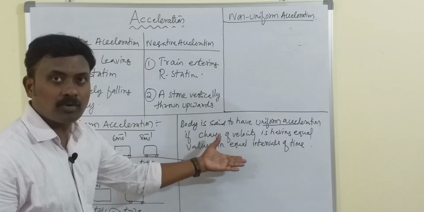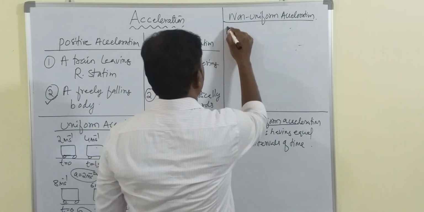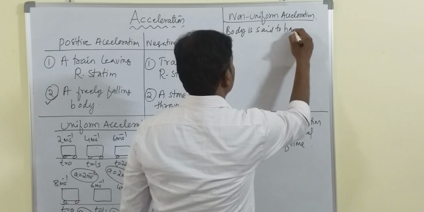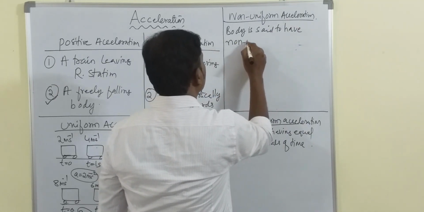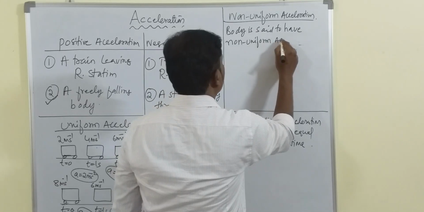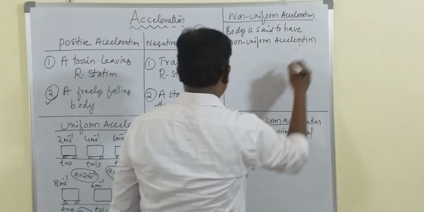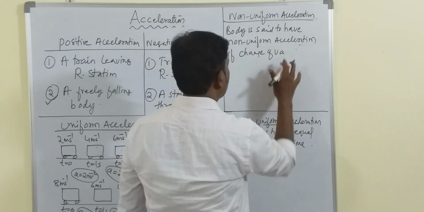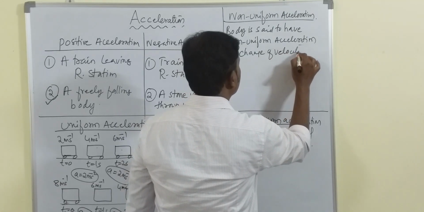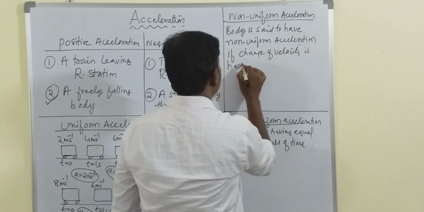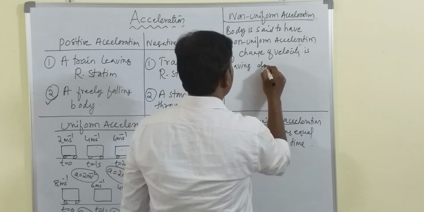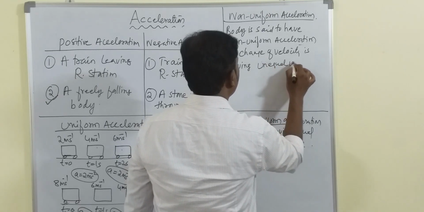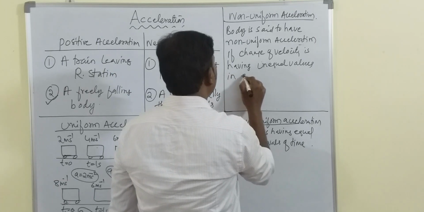Already I have written for uniform acceleration. Now the body is said to have non-uniform acceleration if the change of velocity has different values, or you can say unequal values, in equal intervals of time.